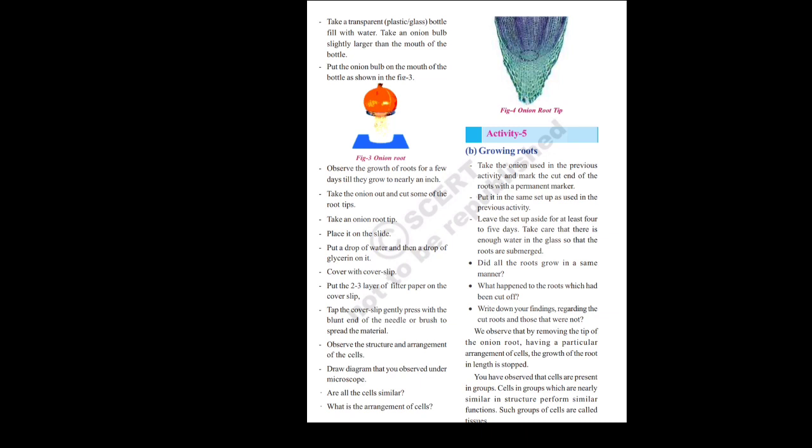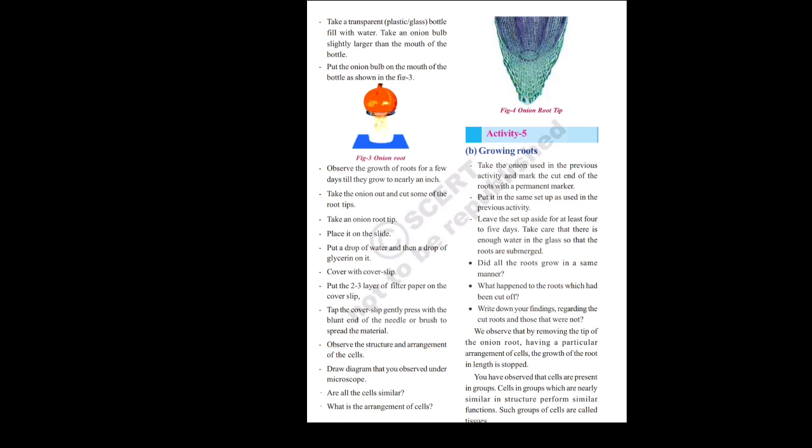So I am repeating again. First step, we have to take a transparent glass bottle or plastic bottle. We have to fill this one with some water. Second step, we have to take an onion which is slightly larger than the mouth of that bottle. Next, we have to place that onion bulb on the mouth of the bottle, so the lower part can touch the water, as shown in the diagram. After some days, we can observe that the onion bulb produces some small roots.